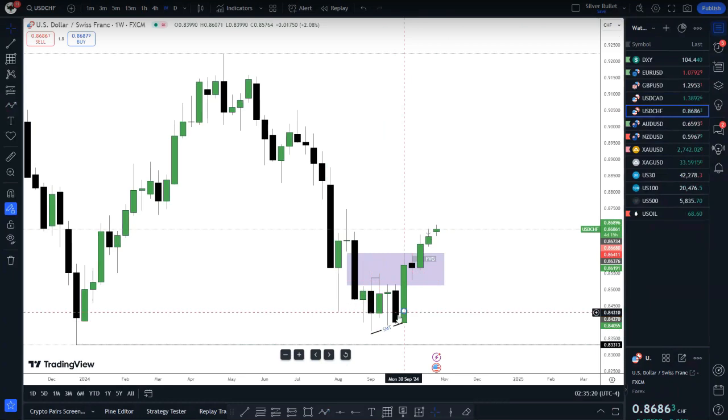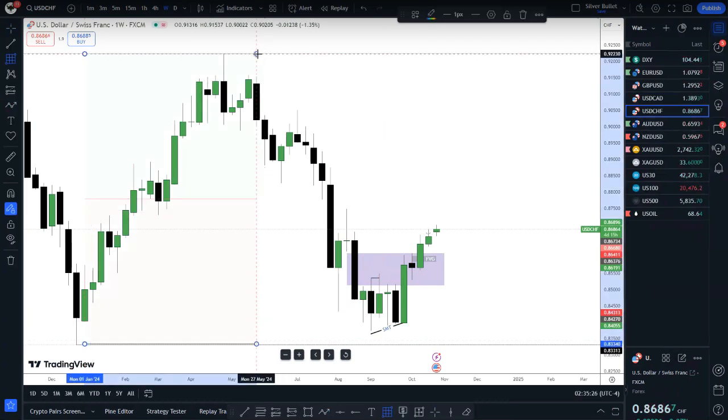We pushed this way, however, because we have SMT and then premium discount, right? We had this range low here up to that high. So we obviously had a discount here. So now we're looking for price to push out into premium of this range. So what I'm expecting is in this case, we have SMT here with the DXY.